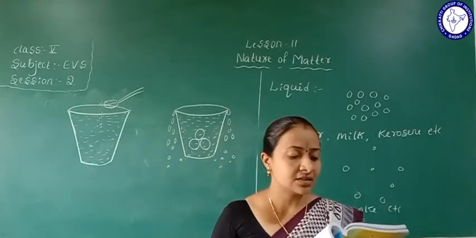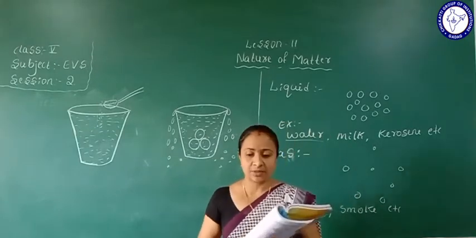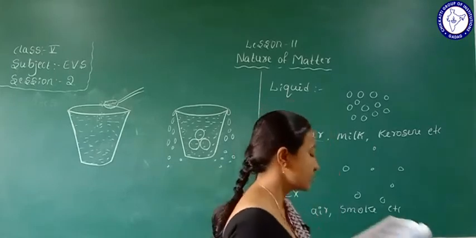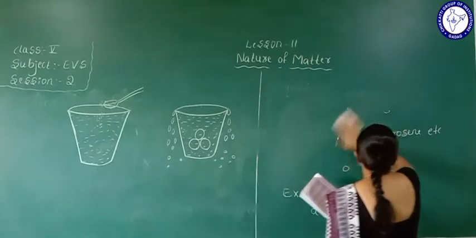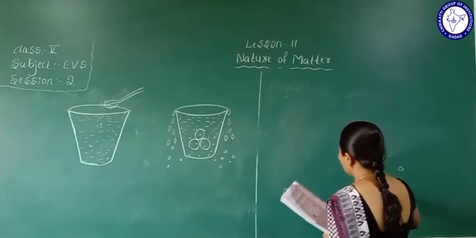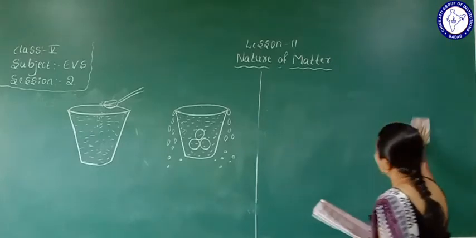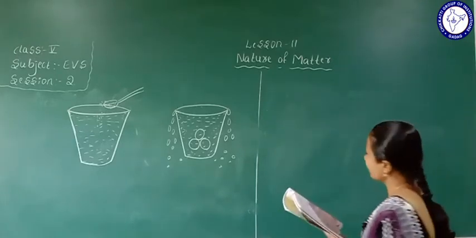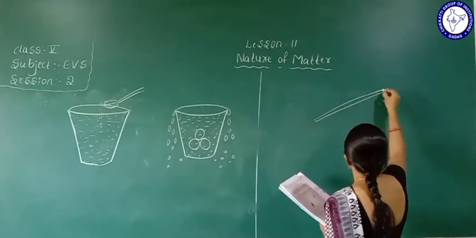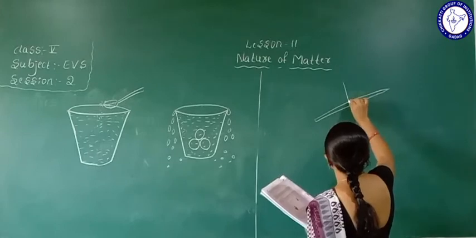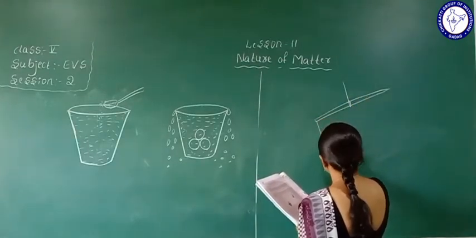Now gases. Here also one experiment or activity is given for a gas. Take two balloons. One of the balloons you will blow. So we take two balloons and tie a thread on them.